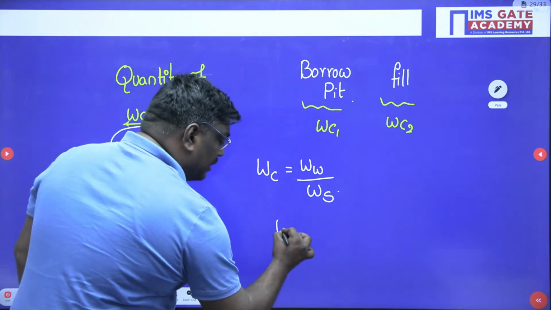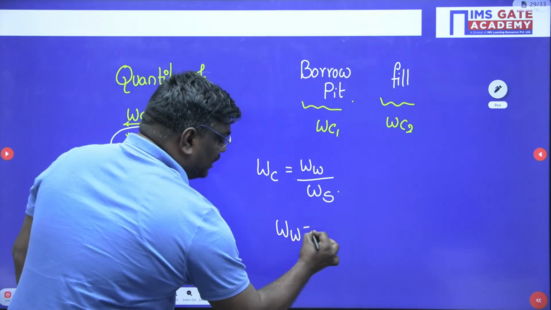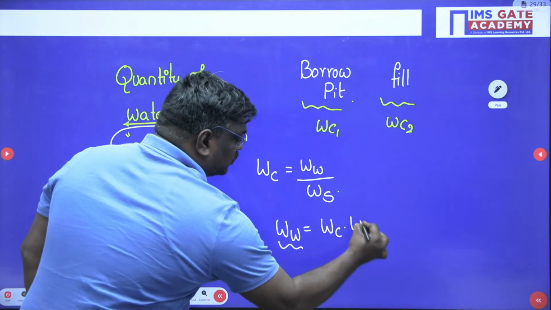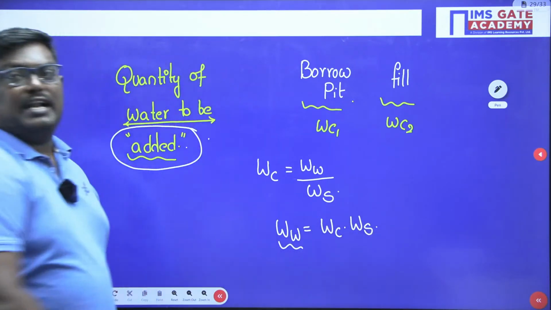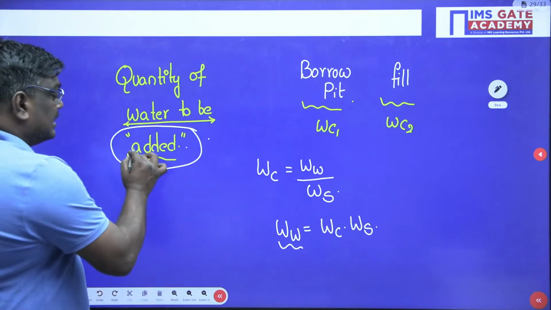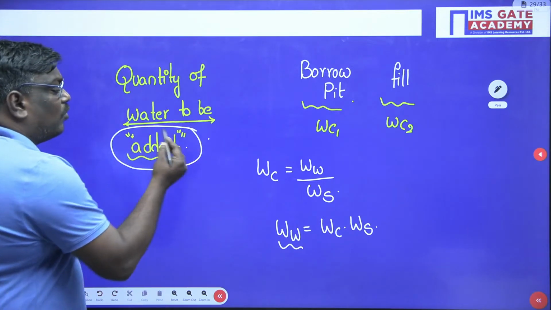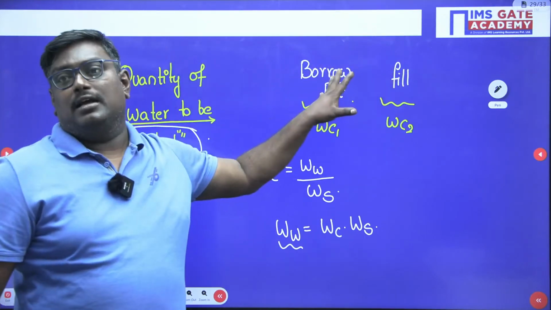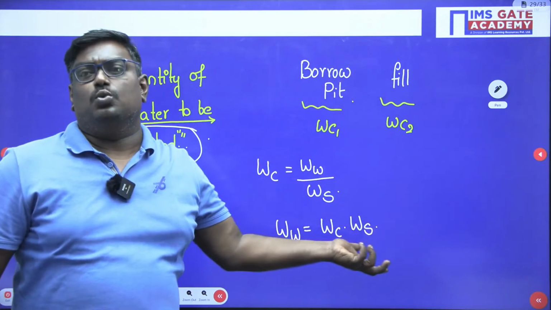Now, here, weight of water can be written as what? Water content into weight of solids. But what he has asked in this problem is what is the extra amount of water to be added. That means there is some amount of water here or here. Whichever is higher, you will take as 2.